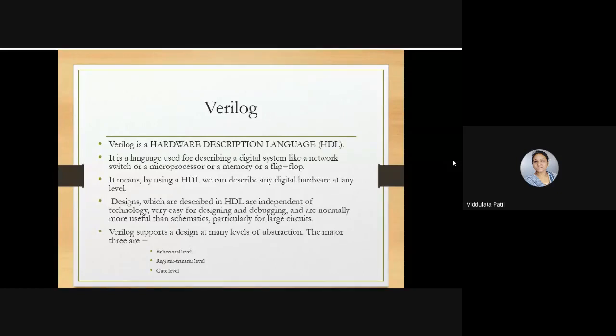Whenever you design using schematics, for example with Multisim software, as in ECAT-like subjects, you are using schematics. But if you compare these two kinds of simulation software, you will find these HDLs are easier than schematic type simulators.